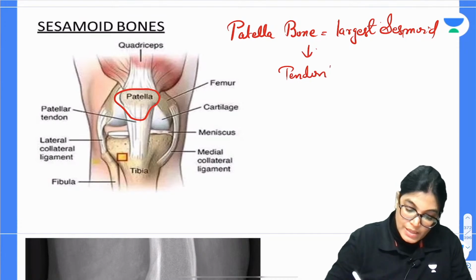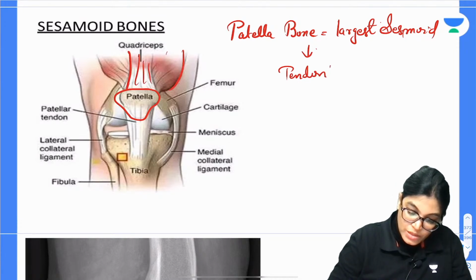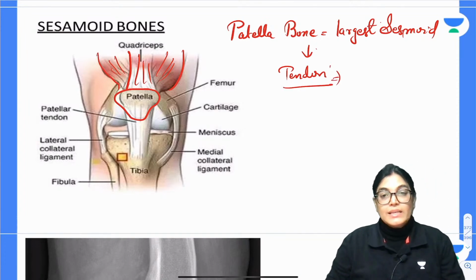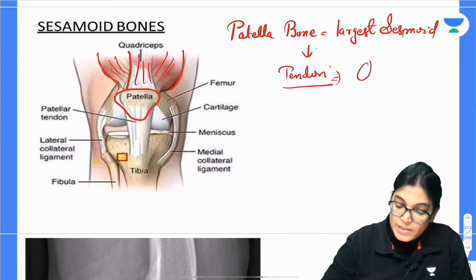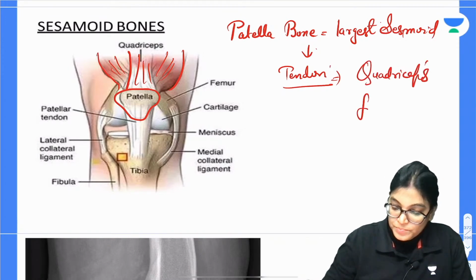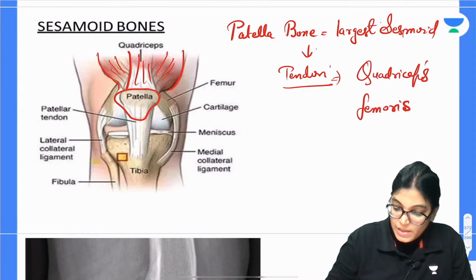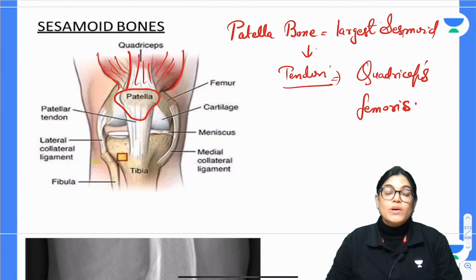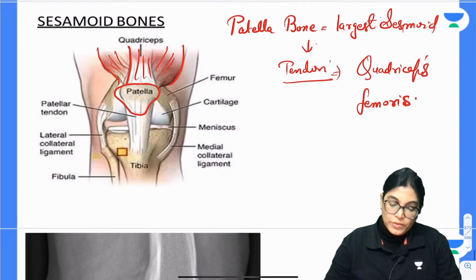If you see, the quadriceps muscle has been shown here. We know that the quadriceps muscle is actually made of 4 muscles. So it develops in the tendon of one of the muscles of the anterior aspect of the thigh, that is the quadriceps femoris muscle. We know that quadriceps femoris is made of 4 muscles: vastus medialis, lateralis, rectus femoris and vastus intermedius, and this is the largest sesamoid bone.